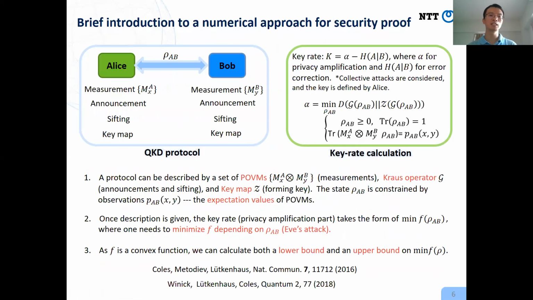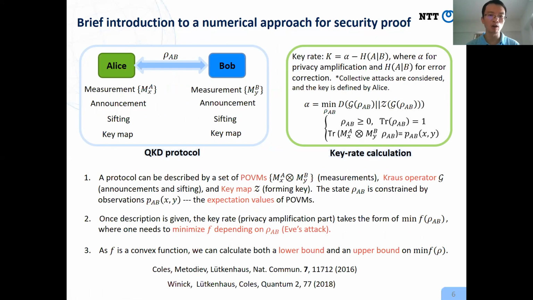So now let me introduce our method. Our method is based on a numerical formulation of a security proof. So first, let me introduce this formulation. We can think of a general QKD protocol as follows.